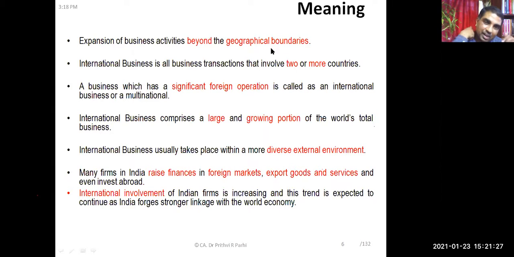Or in a different way, international business involves more than one country, so at least two countries are involved.